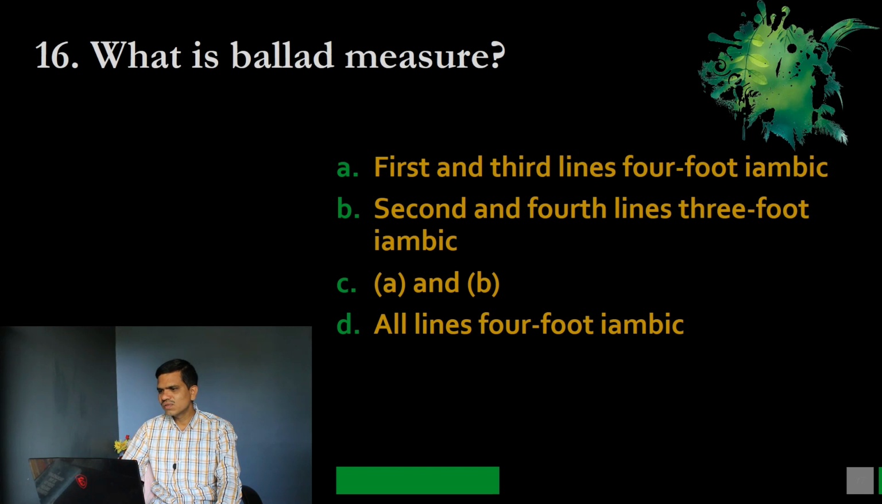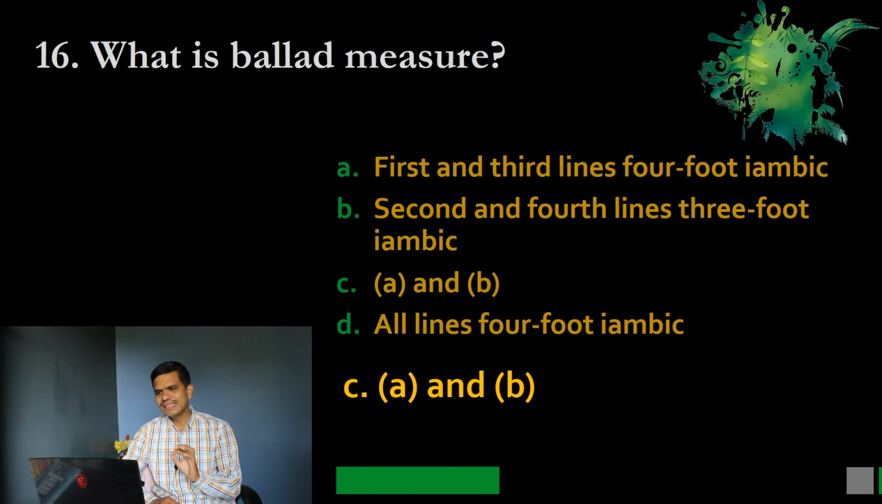First and third lines 4-foot iambic, B. Second and fourth lines 3-foot iambic, C. A and B, and D. All lines 4-foot iambic. So please note down your option. And the correct option is C, A and B.